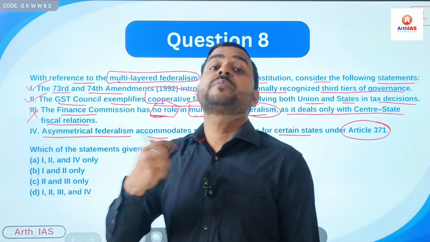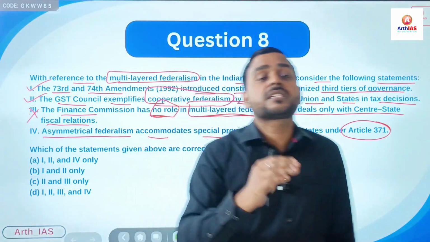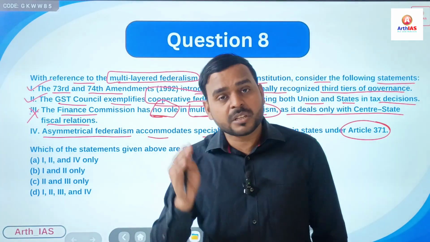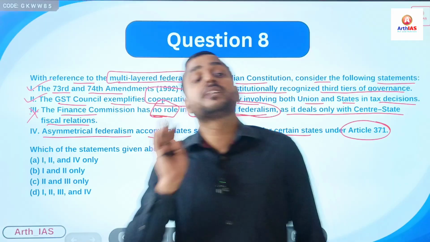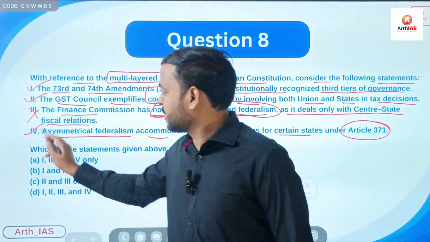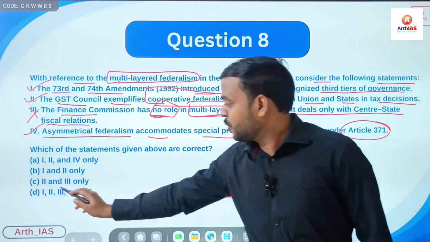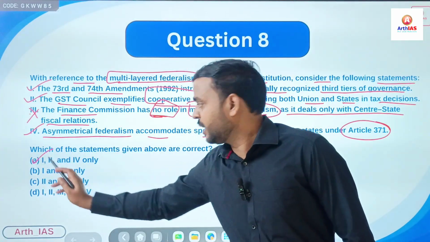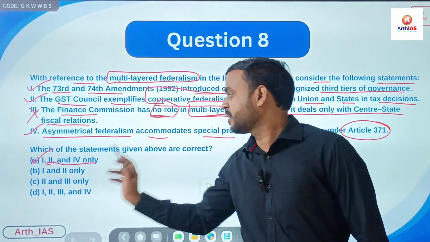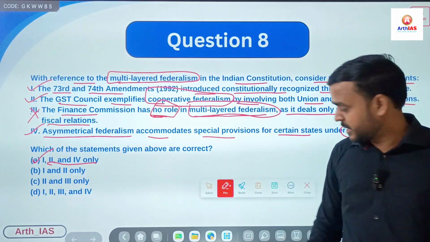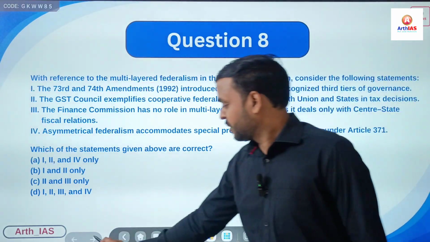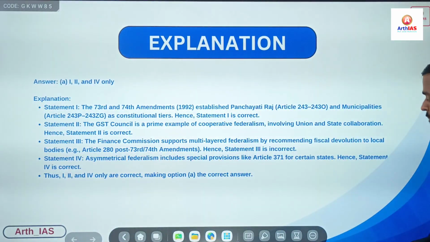In India, we have asymmetrical federalism, which means there are special status, special provisions for some states under Article 371. So this is correct, right? So you can see statement 1, 2 and 4 are correct. Go for option A. 1, 2 and 4 are correct, right? Here is the explanation. You can read.